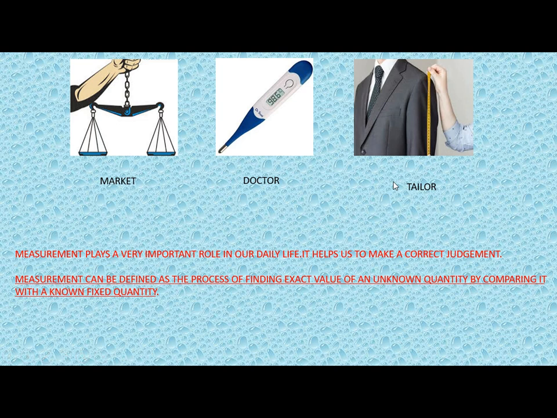We can get the exact value of an unknown quantity by comparing it with a known fixed quantity. This is measurement.